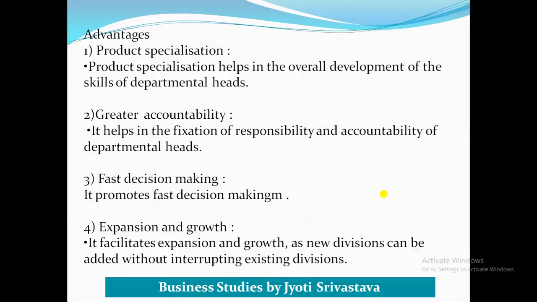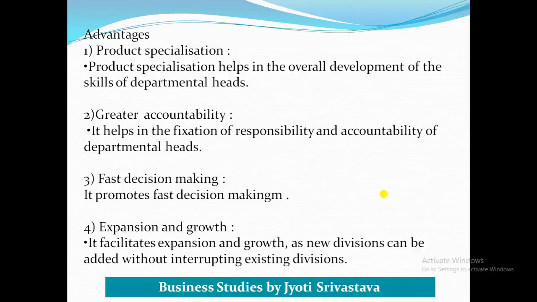Then greater accountability: it helps in the fixation of responsibility and accountability of the departmental head. Suppose a company is manufacturing three products, garment, cosmetic and footwear, and the company has a loss due to footwear.